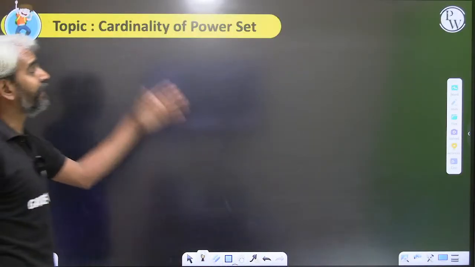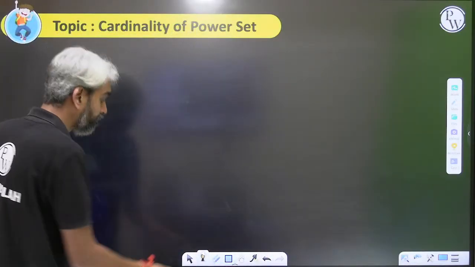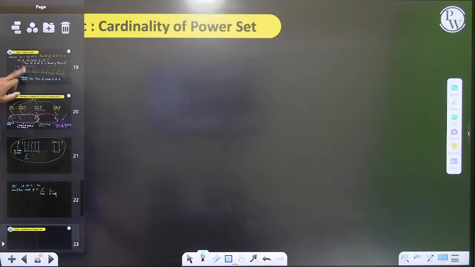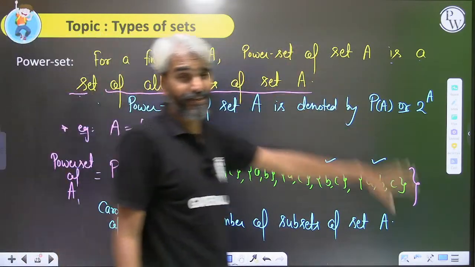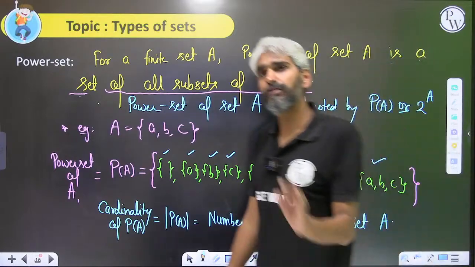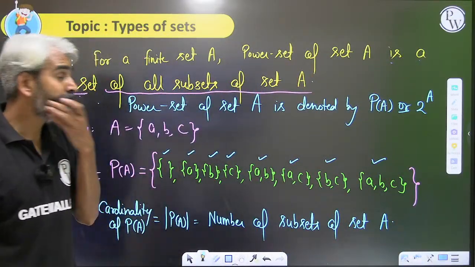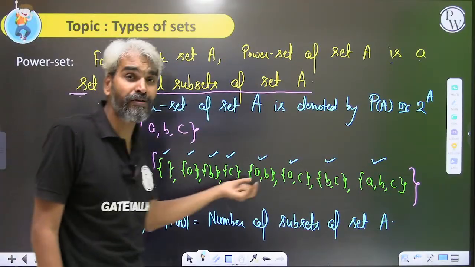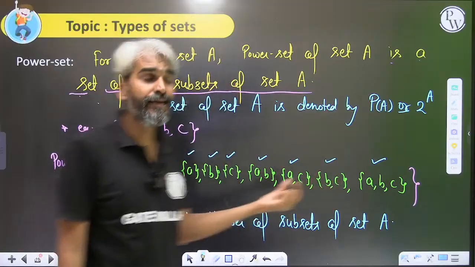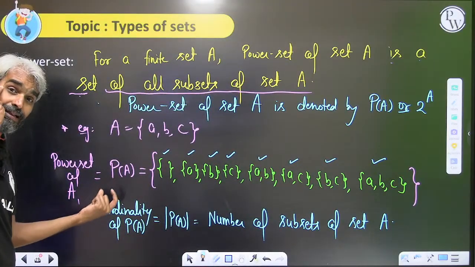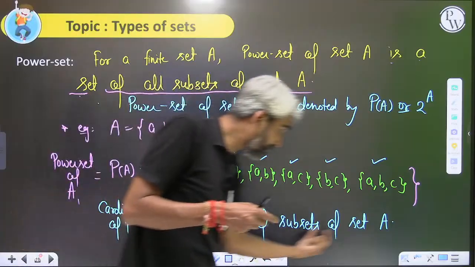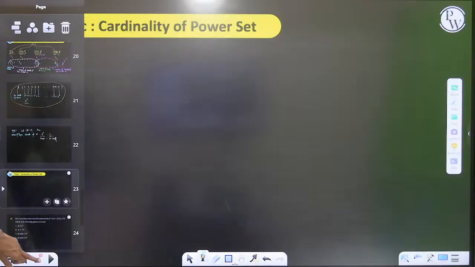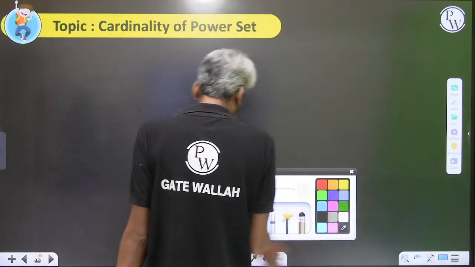Okay, next one is the cardinality of the power set. I have already given you the intuition: what is our power set? Power set is nothing but the set of all subsets of set A. So the elements of that power set will be the subsets of set A. So the cardinality of the power set of A will be exactly the same as the number of subsets of set A.